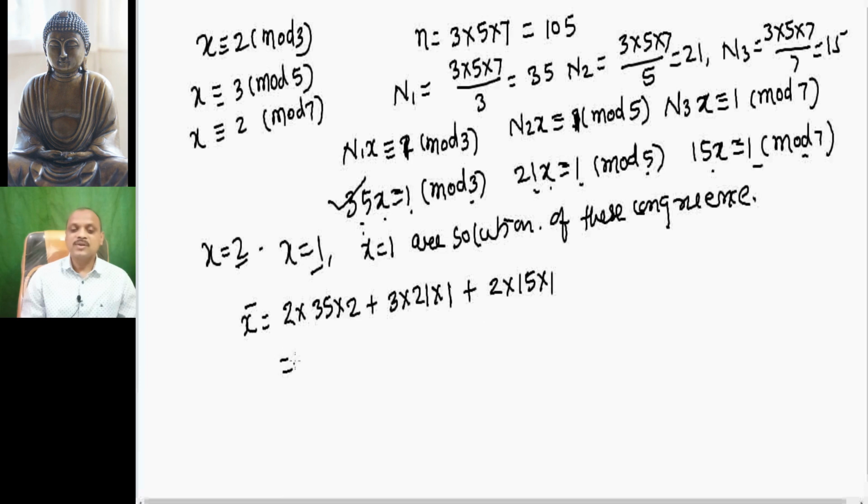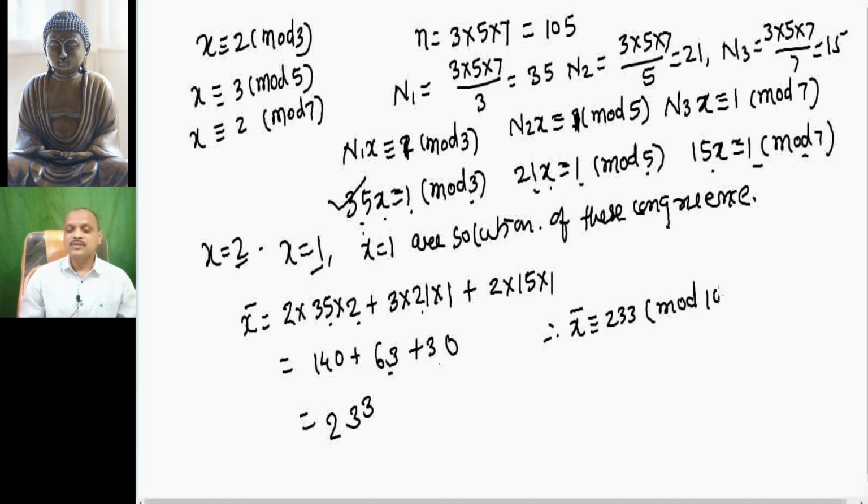This is equal to 140 plus 3 into 21 into 1, that is 63, plus 15 into 2, 30, equal to 233. So x bar equal to 233, and hence x bar congruent to 233 modulo 105 is a solution of this problem.